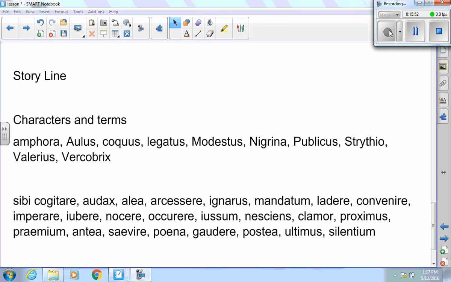Good job, bud. Here's a list of characters and items that are used in the story. Be aware of these. You have the amphora. That's the object that he uses to shove into the hole so that the British can't get out. Aulus is the guy that he takes the wine from, puts himself out when he's on fire. Coquus, obviously, is the cook. He cooks the food. Legatus is obviously the leader of the camp.